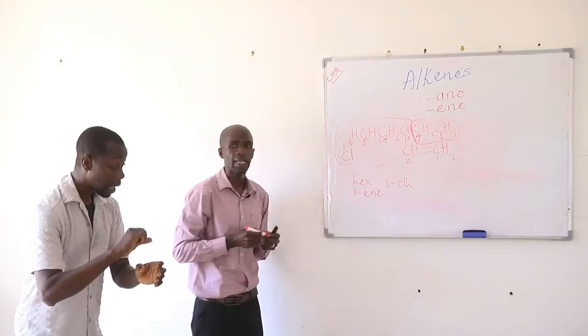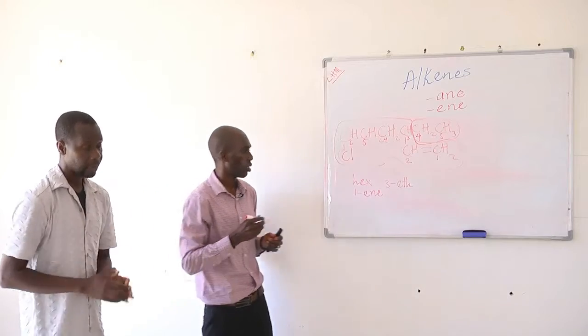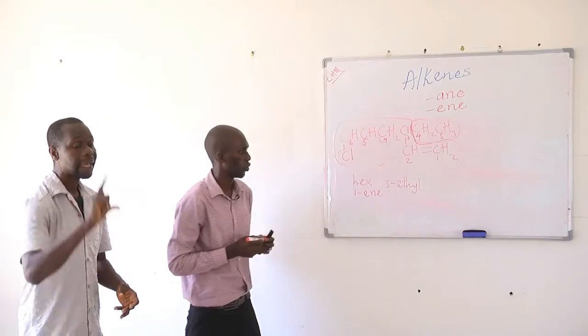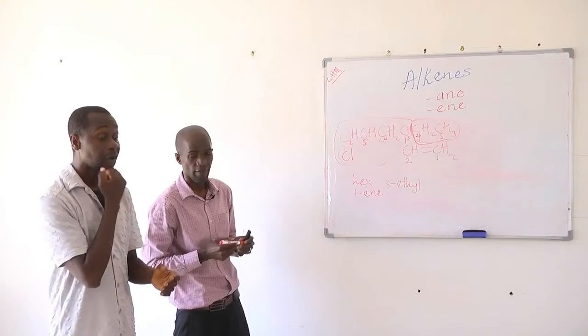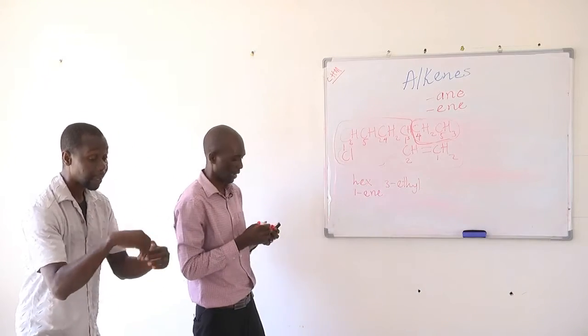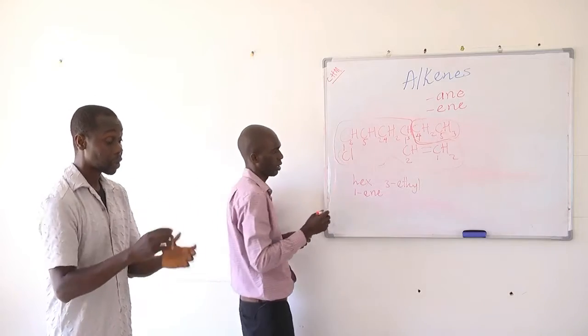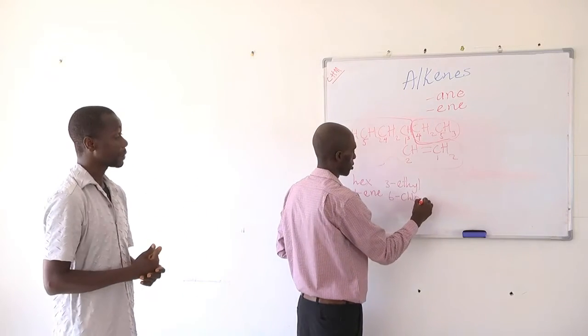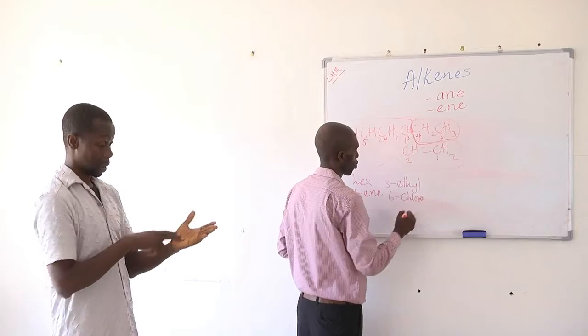So since it's an alkyl group, we will add the suffix yl. So on carbon number 3, we have an ethyl group. And we also have another group, or an atom, which is chlorine. And this chlorine is on carbon number 6. So we call it chloro.